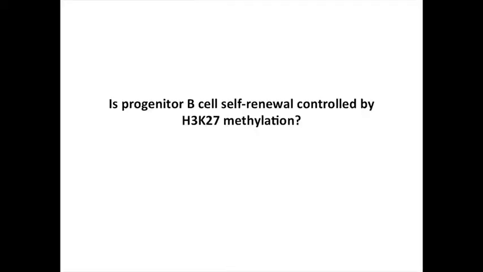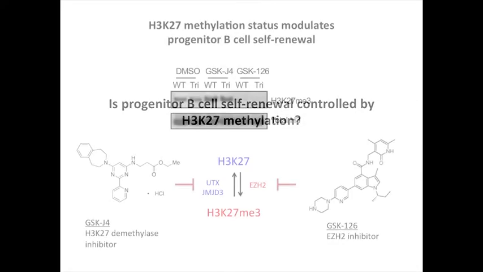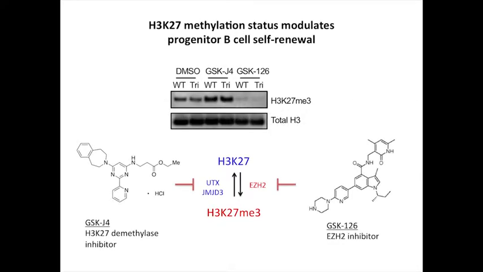So we tried to use both genetic and chemical experiments to determine whether B-cell growth of these B-cell progenitors is actually controlled by this H3K27 methylation. So we took advantage of a couple of Glaxo drugs that we could buy that modulate H3K27 methylation in two directions. One is an EZH2 inhibitor that we heard about.